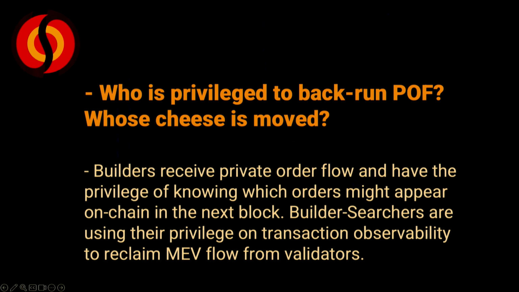So those vertically integrated builder-searchers can take advantage of this transaction observability and make profit from backrunning these private order flows. And when backrunning these private order flows, they need not pay high bribe payments and high gas fees to the downstream. In this way, they can reclaim some MEV revenues from validators in the downstream.